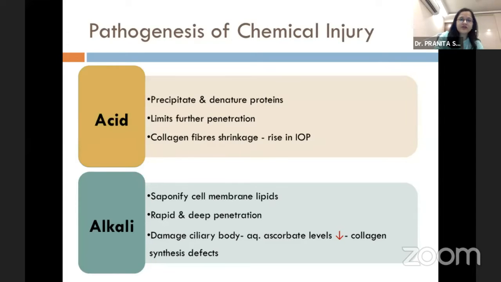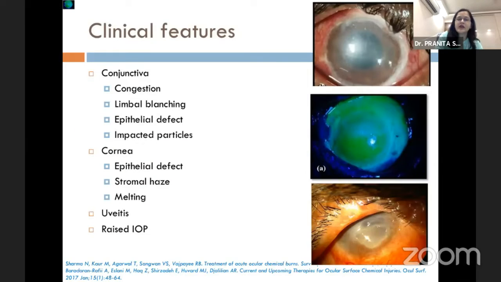Now, the pathogenesis of chemical injury: acids usually cause coagulation of the protein, and that limits the further penetration, and therefore the damage to the eye is less with acids compared to alkali, which saponifies the cell membrane lipids, and that leads to rapid and deep penetration into the ocular structures. Damage to the anterior segment, including the ciliary body, also occurs in cases with alkali injury.